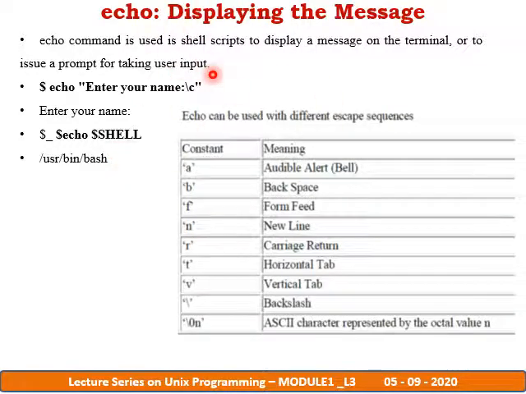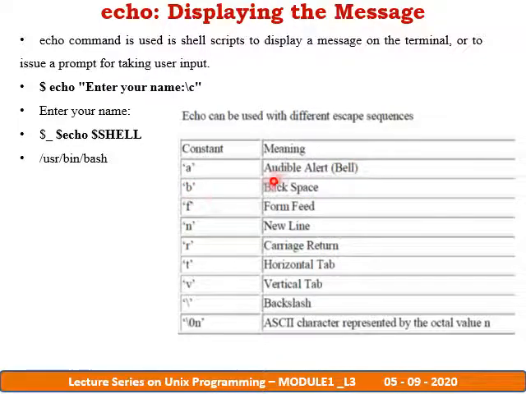And even echo can be used with different escape sequences like backslash c and backslash n, which are escape sequences. Backslash c is used for displaying the message and then reading whatever the user is going to enter. Another escape sequence that can be used with the echo command is backslash a, which gives us an audible alert in the form of a bell.